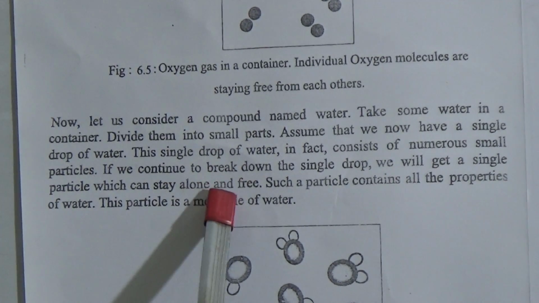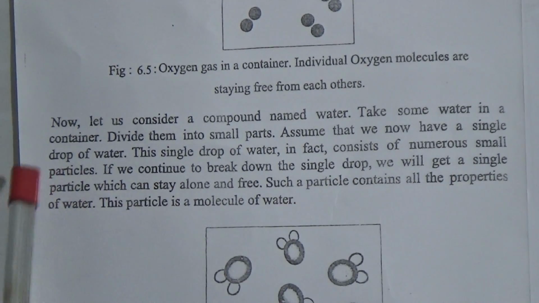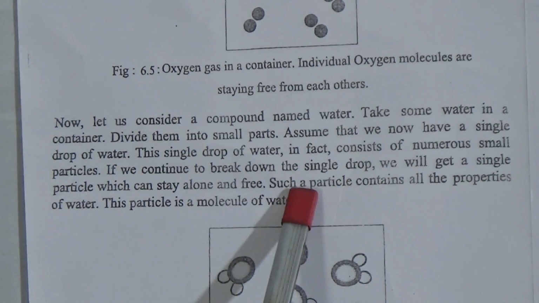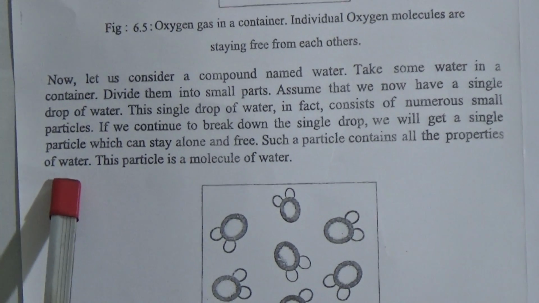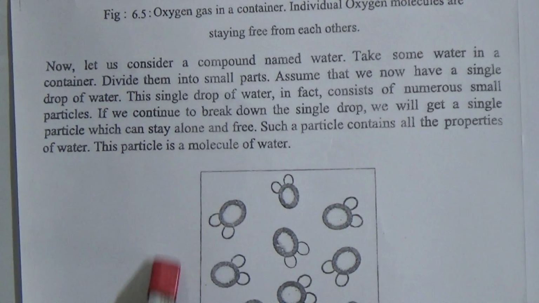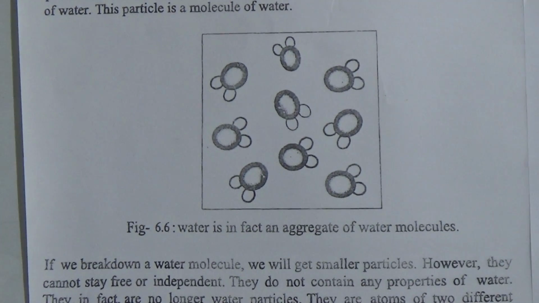If we continue to break down the single drop, we will get a single particle which can stay alone and free. Such a particle contains all the properties of water. This particle is a molecule of water. Here is a figure. You can see this is the molecule of water.